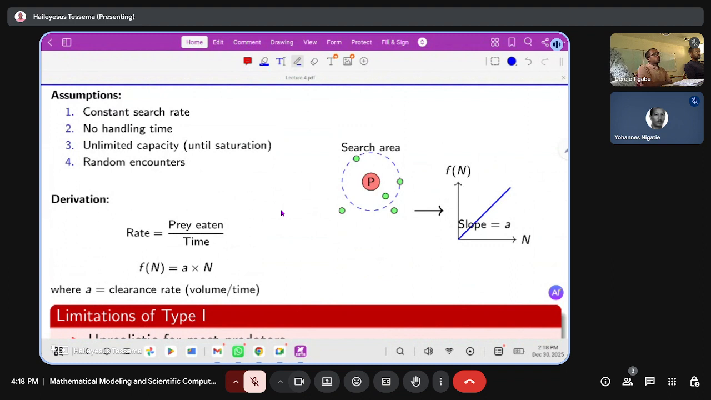So since there is an abundant number of prey, a predator can search at any time. So in type 1 functional response, there is no handling time. That's why it becomes linear. And the rate is the prey eaten per time. The prey eaten over time is the rate, which is F(n) equals A times the total number of prey in a given area.